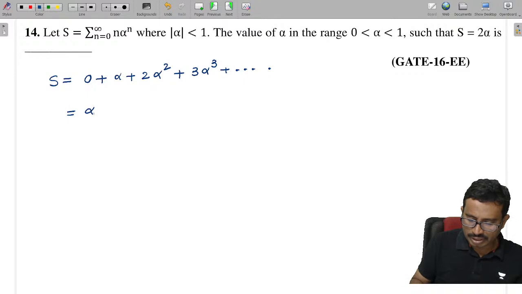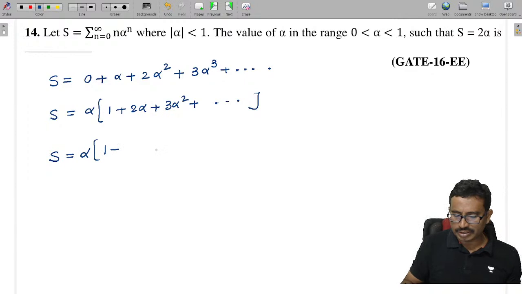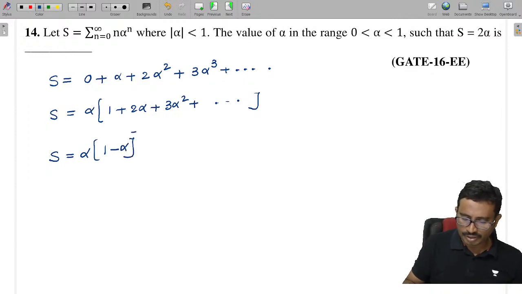Now if I take alpha as common, then it becomes 1 plus 2 alpha plus 3 alpha square plus, like this we have an AGP. So tell me now this value, which is given as alpha into 1 minus r, so 1 minus alpha power minus 2.